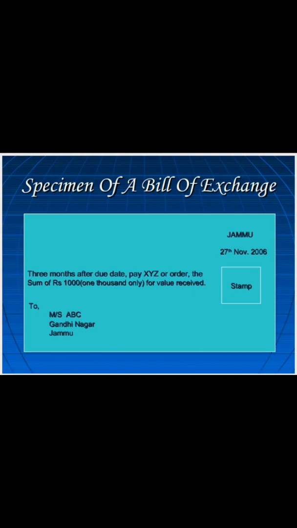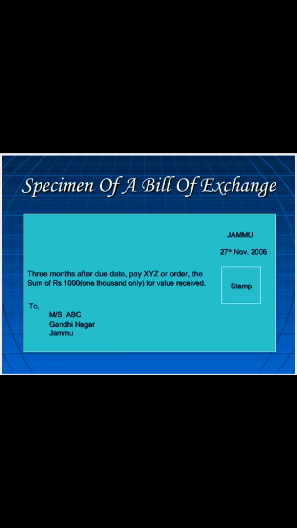That means the maturity date is also mentioned over there, and pay XYZ and order. That means XYZ is a company which has to make the payment. The order has been made to this company to pay us ₹1,000 after 3 months. That is the period of the bill of exchange.